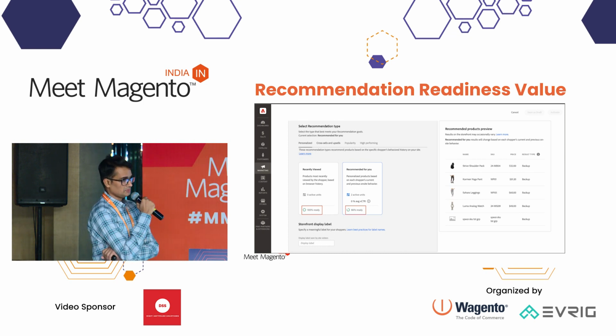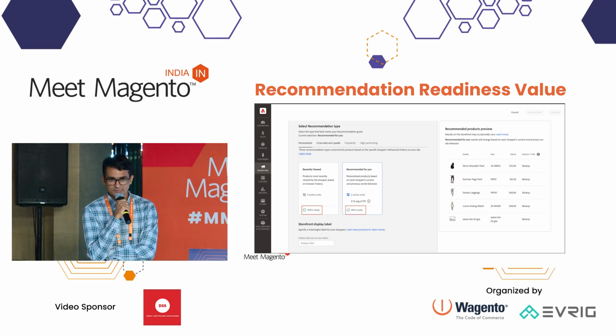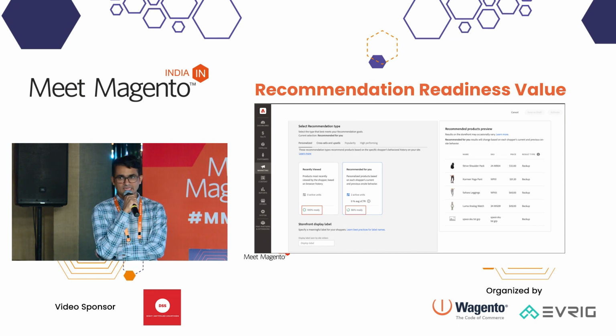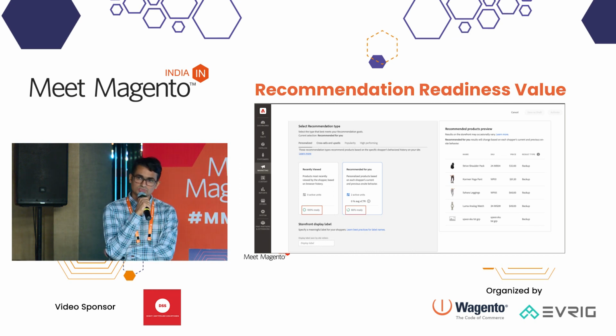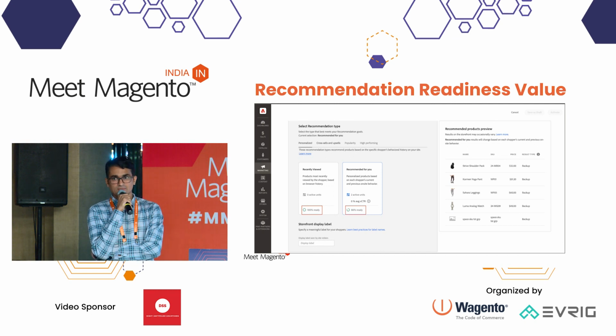And now, being a merchant or developer, you may have a question like, when can you start using the product recommendation for your customer based on their shopper behavior, right? So basically Adobe Sensei needs some training time to train its machine learning model to understand what the shopper is doing, and then start generating the recommendation. Okay, so that training time is called the cold start problem in Adobe Commerce.